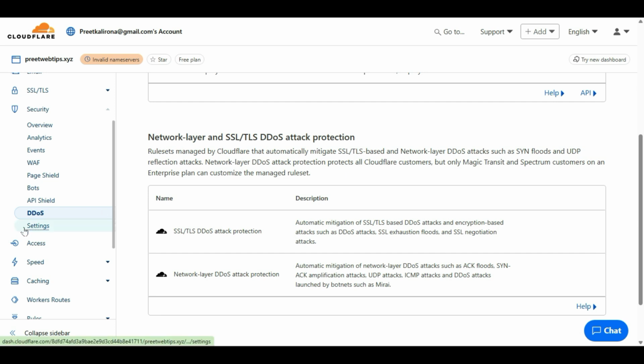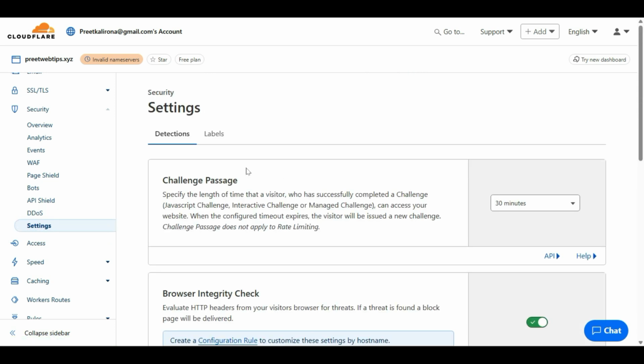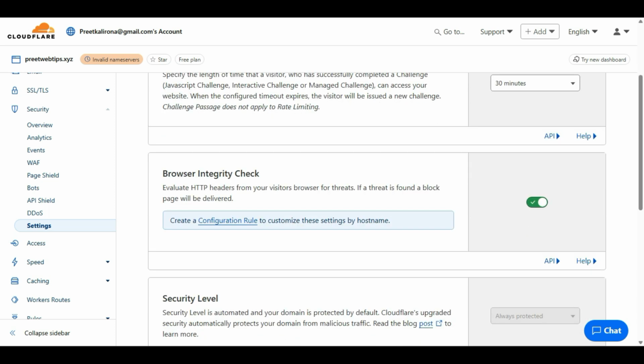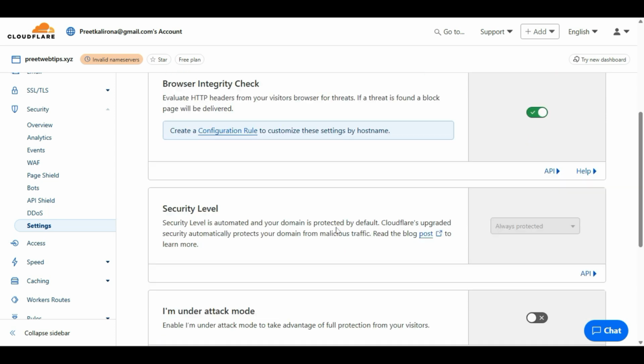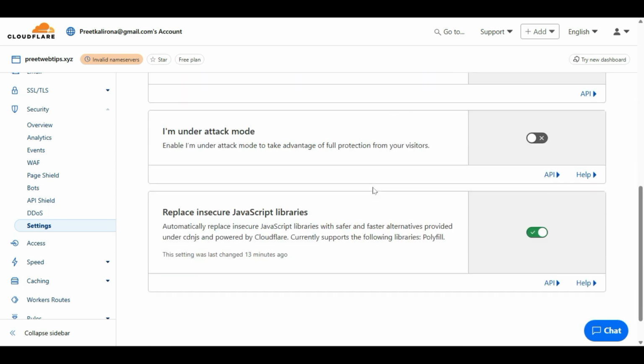Okay, let's go to settings in the security, which is important. Browser integrity check. Sometimes when you visit a website, you see Cloudflare checking your browser. If you want, you can enable this one. This will always check the browser. If the browser has threats, it is blocked; if the browser is safe, then it will land the person on your website. Security level: if you feel you're under attack, you can enable I'm under attack mode.